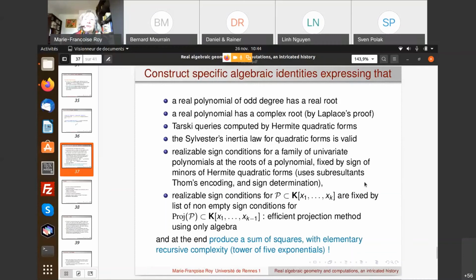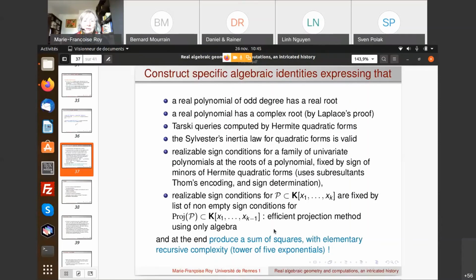All the work about the realizable sign conditions for a family of polynomials by looking at signs of Hermite quadratic forms, and the realizable sign conditions fixed by a list of non-empty sign conditions for an efficient projection using only algebra. And this is what I was telling you about the work I was doing with Daniel on some elementary quantifier elimination, which is not using geometric arguments in order to be proved.